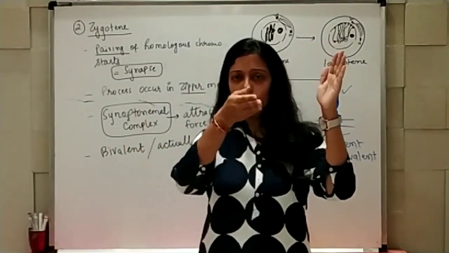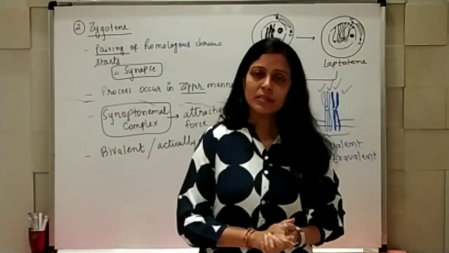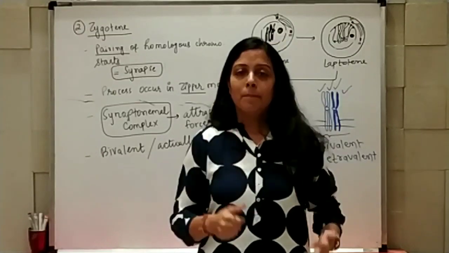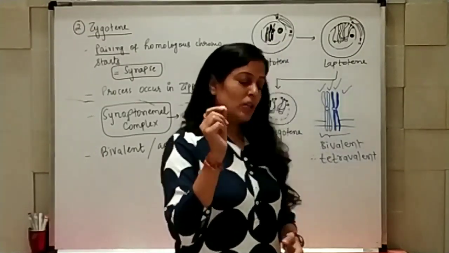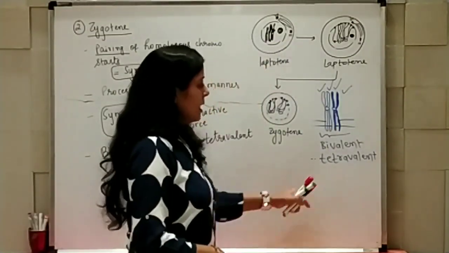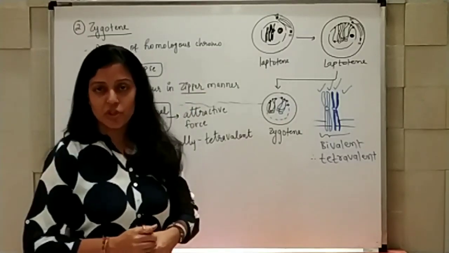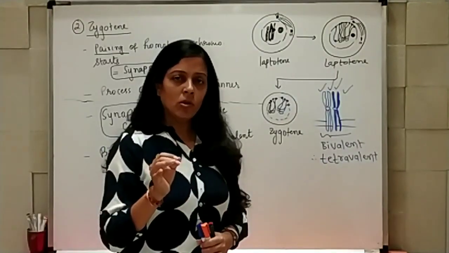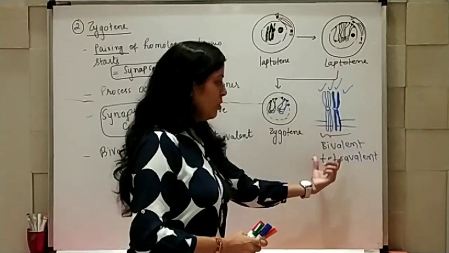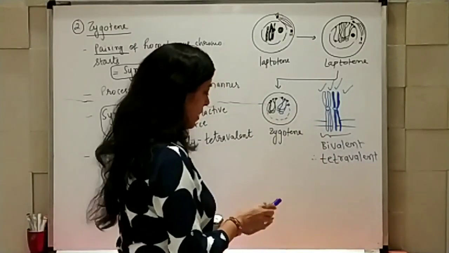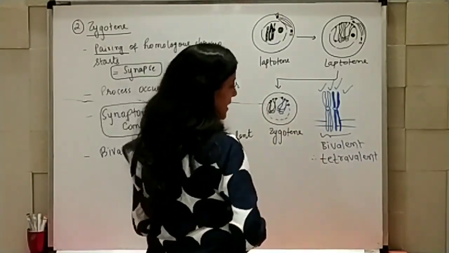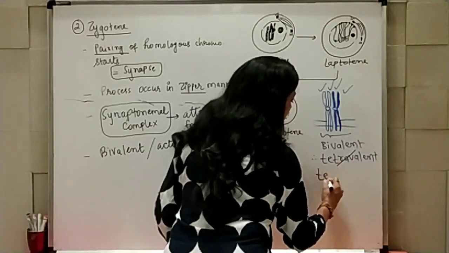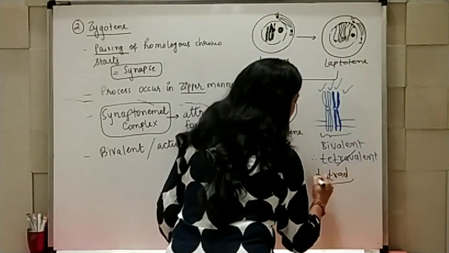So total 1, 2, 3, 4 structures are there within the pair, and that's why actually they are known as the tetravalent structure. So here clearly bivalent or tetrad. If I'm writing here tetravalent की जगह tetrad, then also it's fine. Tetrad लिखो तो भी चलेगा.